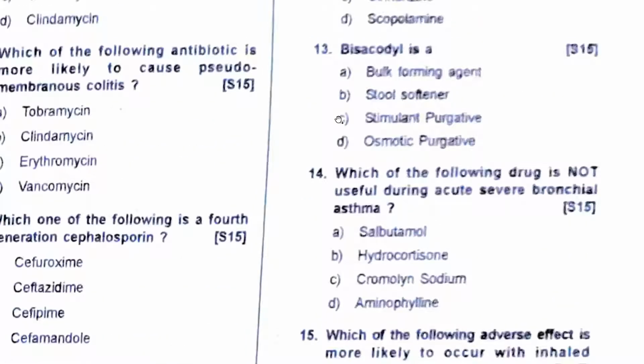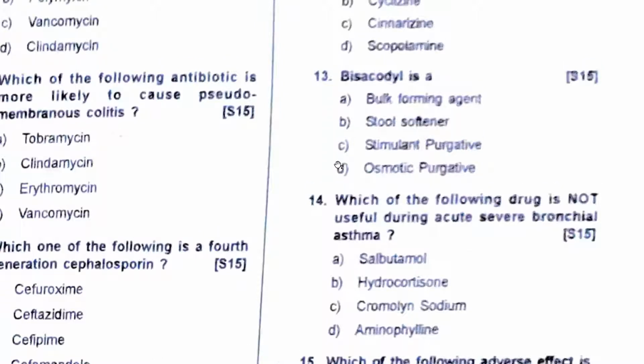Bisacodyl is a stimulant purgative. Docusate is a stool softener. Bulk forming are cellulose. Osmotic is lactulose.